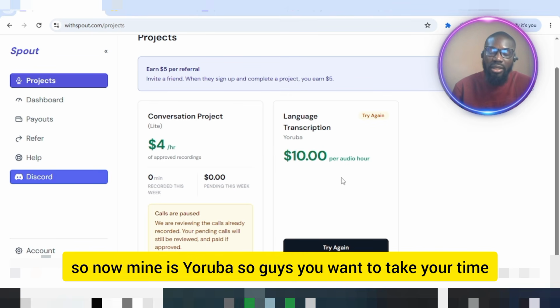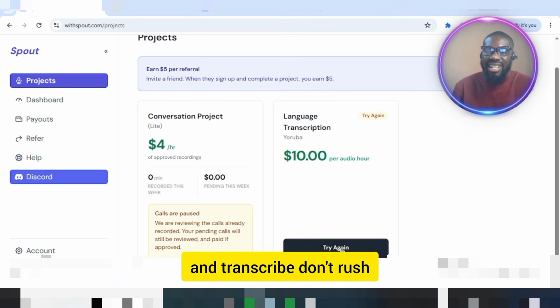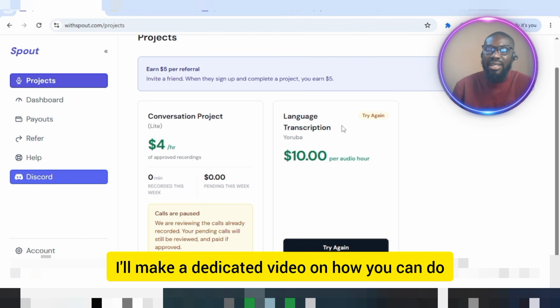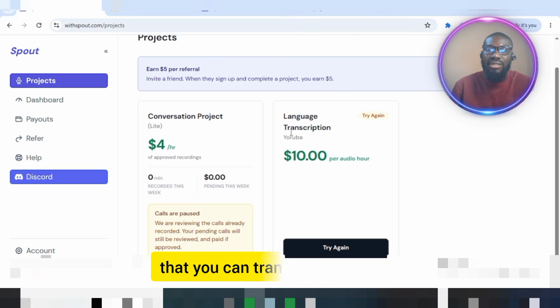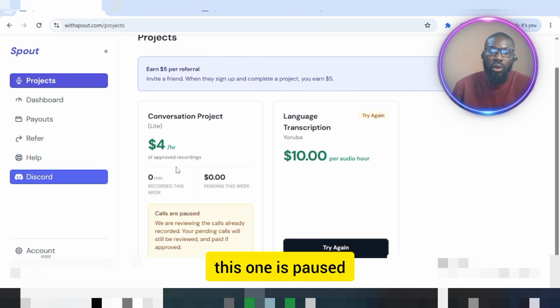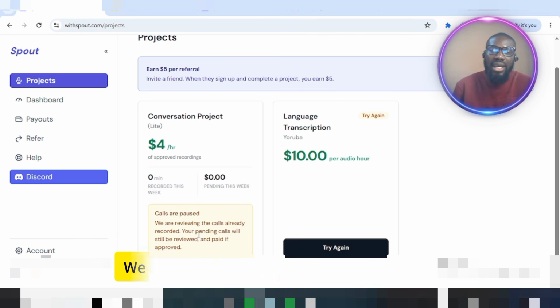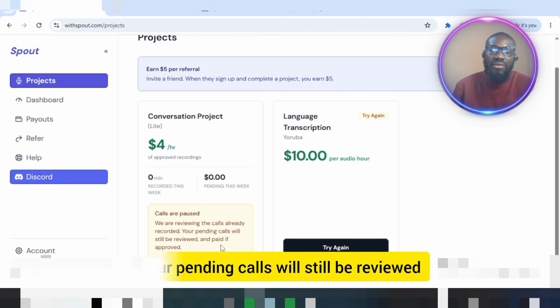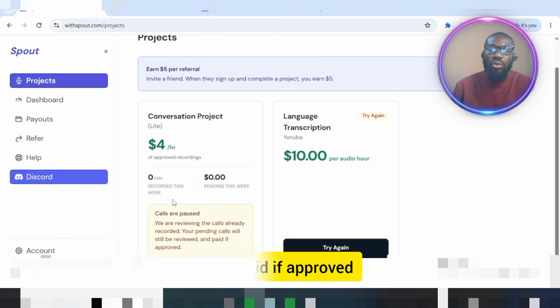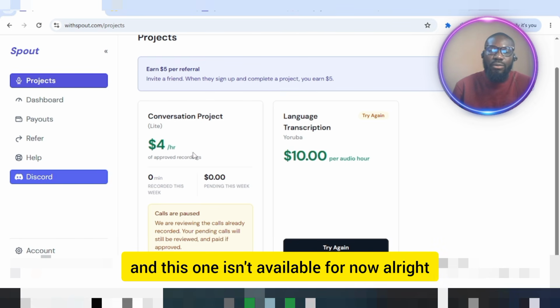So guys, you want to take your time and transcribe, don't rush. All right, so I actually rushed this one, that's why I have to try again. All right, so I'll make a dedicated video on how you can do this. But now I just want you to know that you can transcribe right here. As you can see, this one is paused. Calls are paused. We are reviewing the calls already recorded. Your pending calls will still be reviewed and paid if approved, and this one isn't available for now.